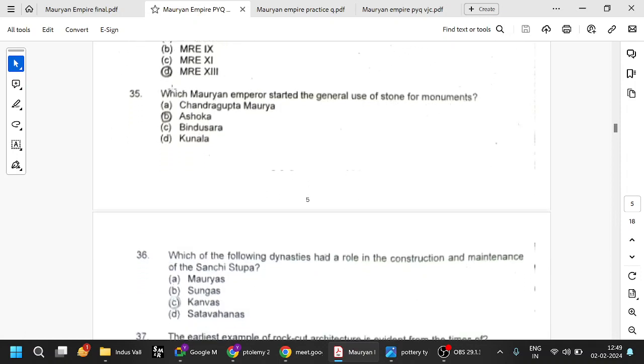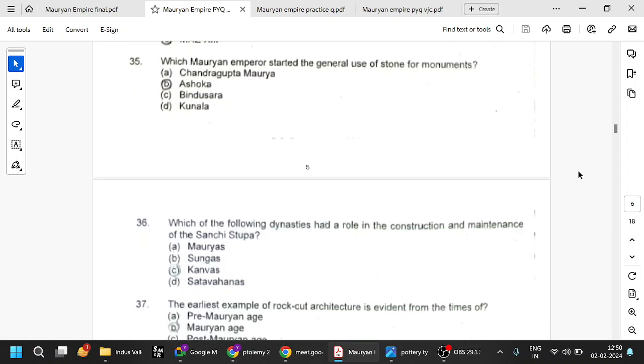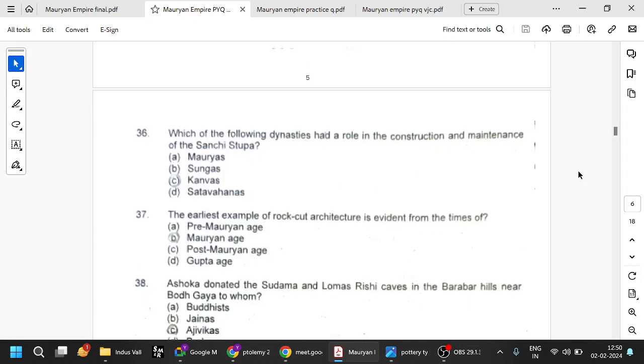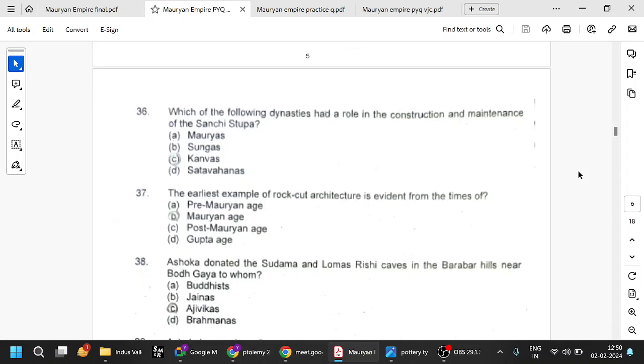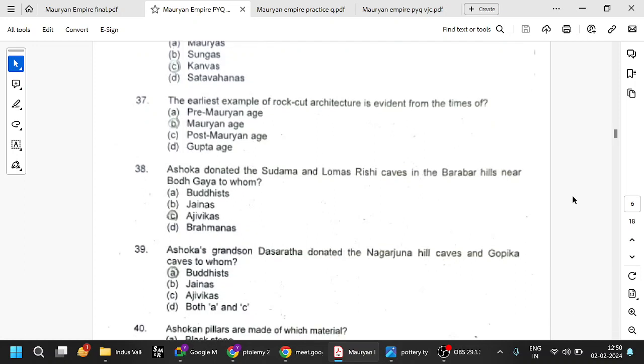So who started using stone for monuments? It was during the period of Ashoka. All that, Ashokan pillars, rock edicts, etc. So stone was widely used for everything. Next, which of the following dynasties had a role in the construction and maintenance of Sanchi Stupa? Sanchi Stupa in Madhya Pradesh is a very prominent stupa. The Kanvas had a major role in construction. Earliest example of rock cut architecture is from the Mauryan age. We have seen it is during that period, all that, Lomas Rishi cave, etc. All those things started during that period.